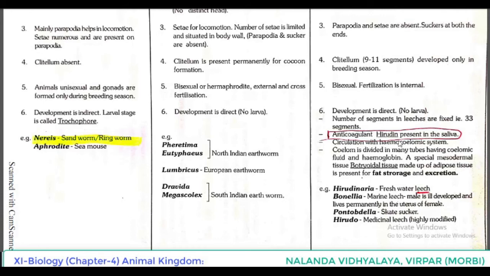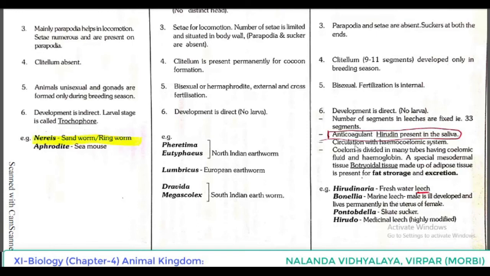Anticoagulant hirudin is present in the saliva. This is a very important point because first we told that they are ectoparasites and sanguivorous. They feed on blood, they are blood-sucking leeches. So if they have to suck blood from the host, obviously an anticoagulant is present.